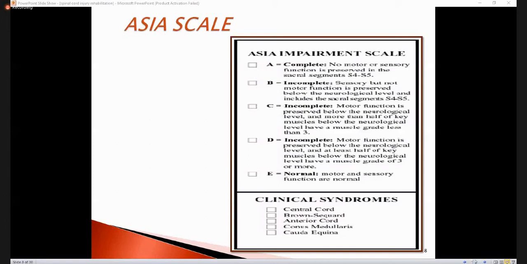When it comes to grade C of ASIA, it says that motor function is preserved below the neurological level and at the S4 and S5 segments, and half of the key muscles below the neurological level are above or at grade 3. So what do we mean by grade 3?